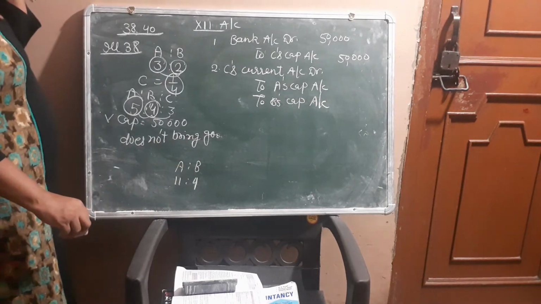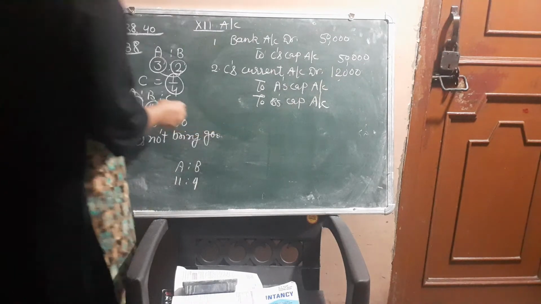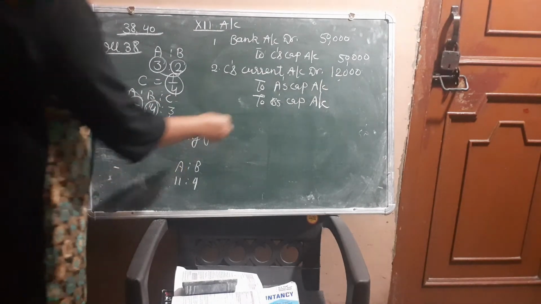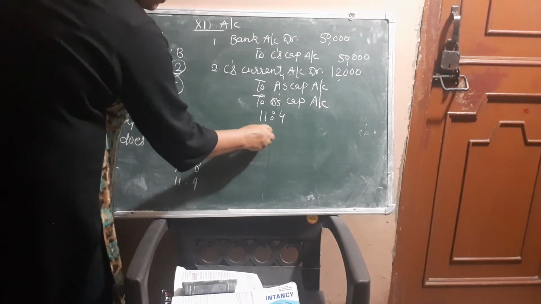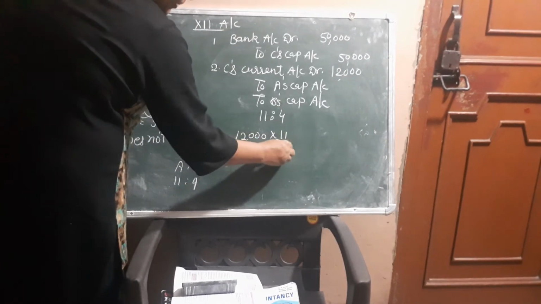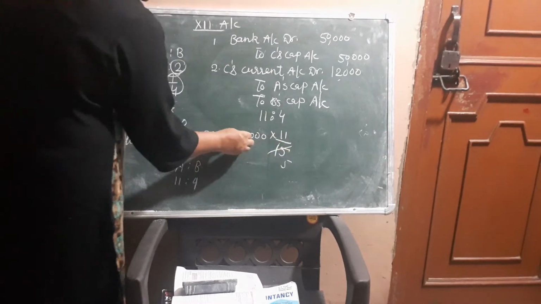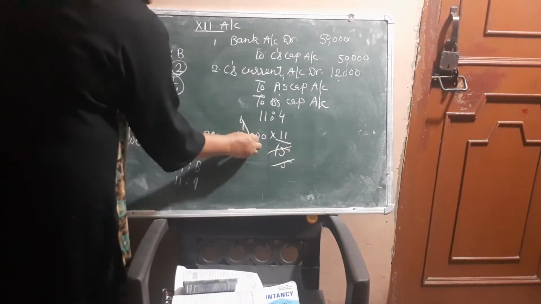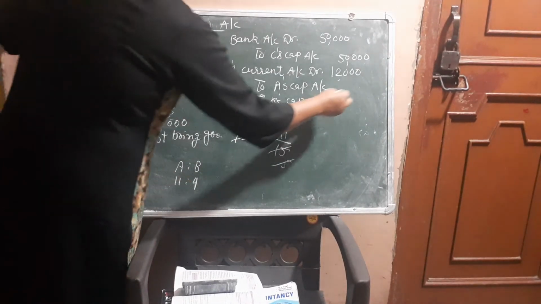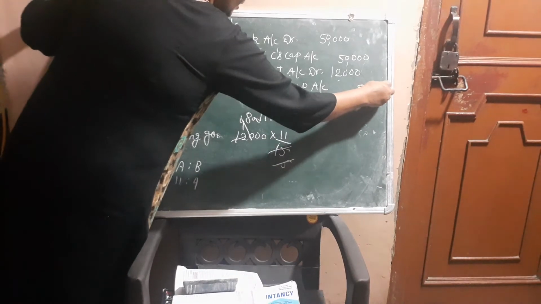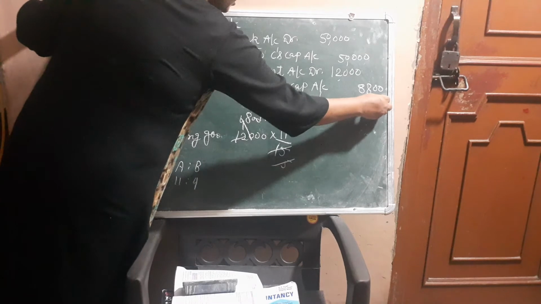The amount of premium for goodwill we calculated earlier is 12,000. Now the ratio is given 11:4. So 12,000 into 11 by 15. We will cut: 800 into 11, 8,800. And 800 into 4, 3,200 will be here.